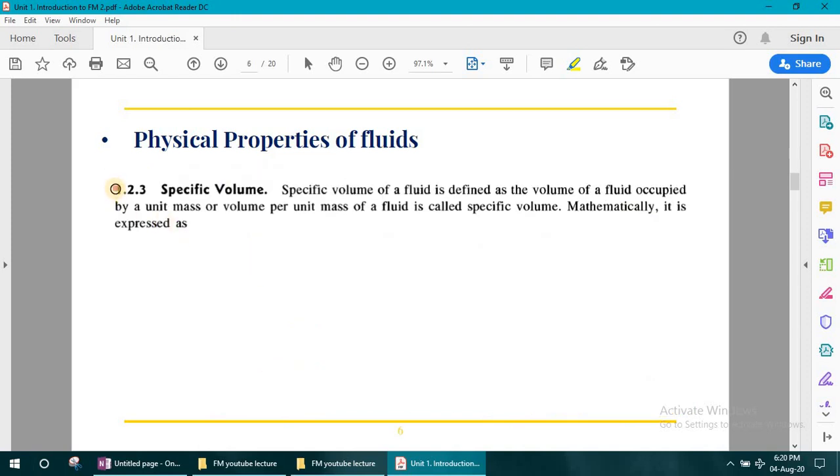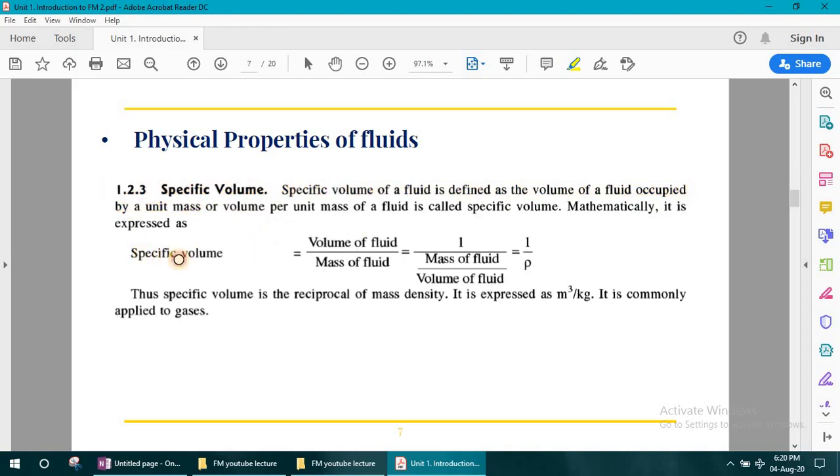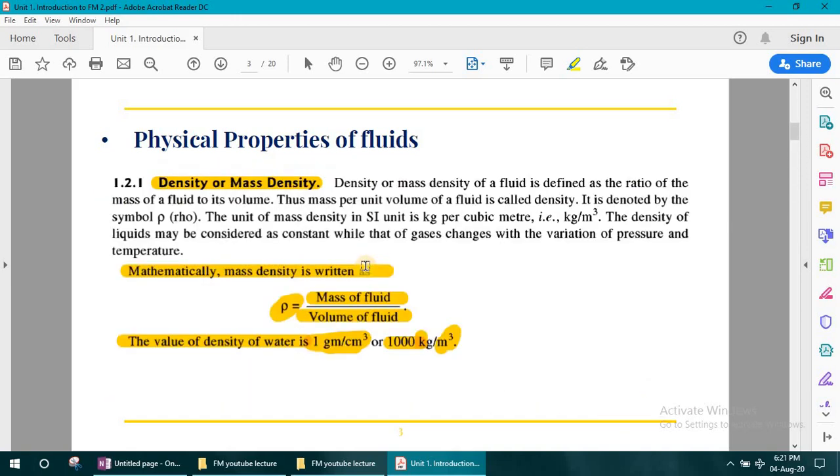Next is specific volume. Specific volume of a fluid is defined as the volume of a fluid occupied by unit mass. So simply, specific volume is the ratio of volume of a fluid to the mass of a fluid, and this is nothing but the reciprocal of density. What is the formula of density of any fluid? Mass upon volume.